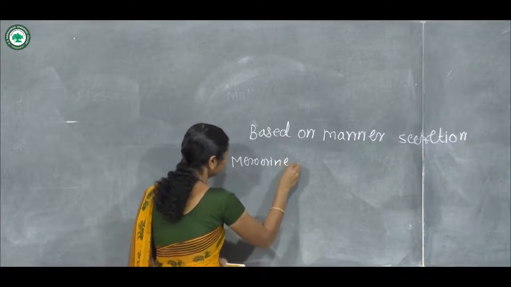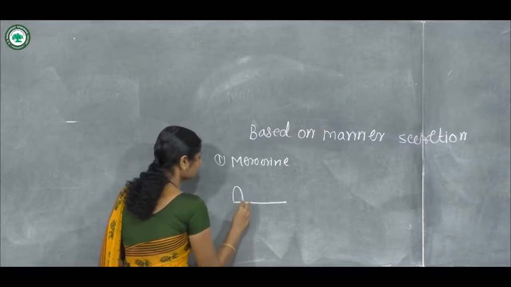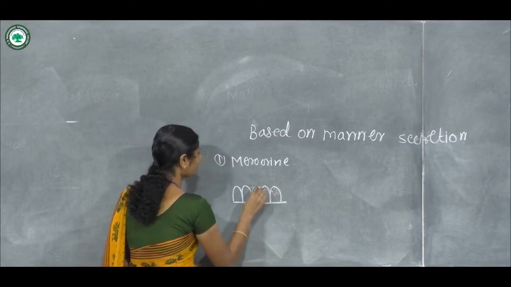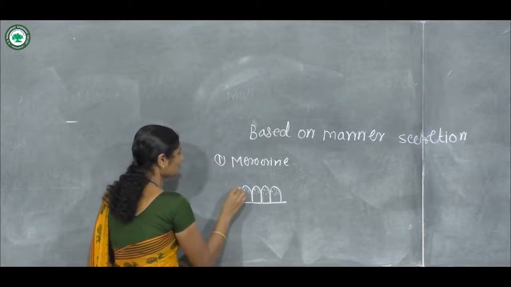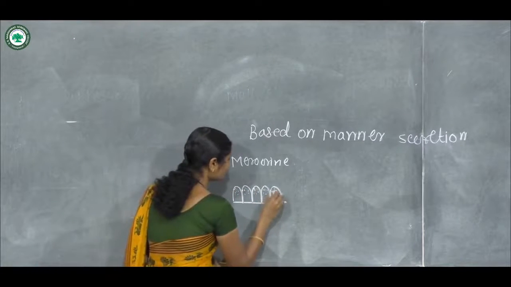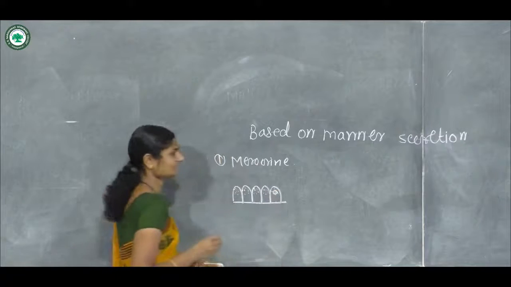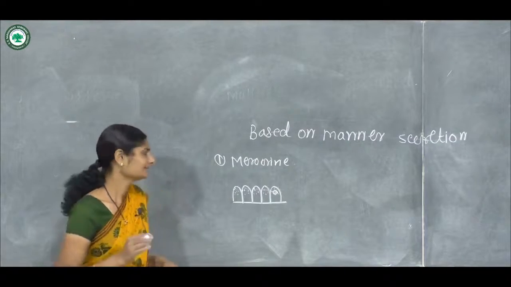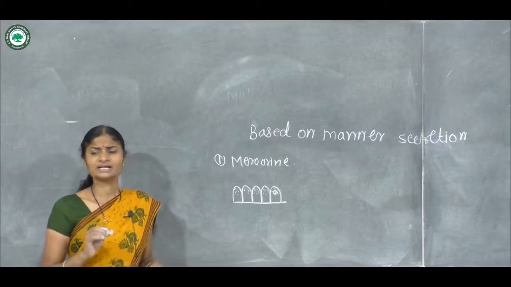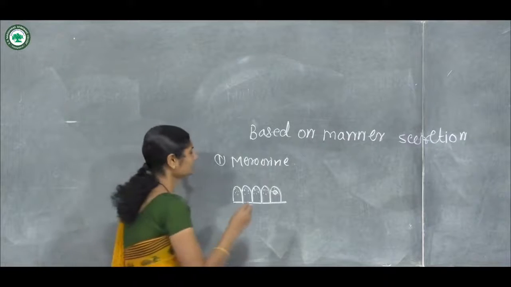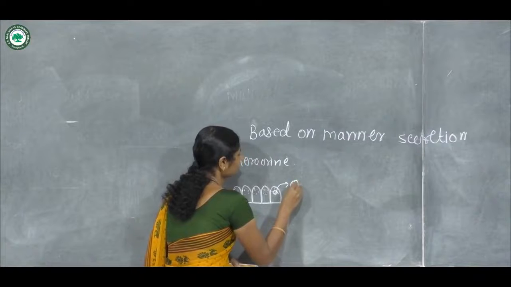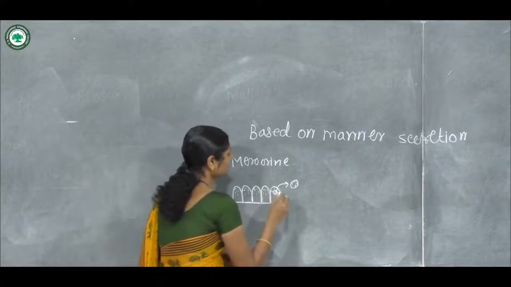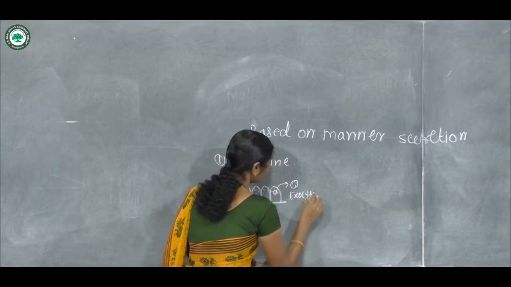In these merocrine cells, the secretion is accumulated towards the apical portion in the form of vesicles. These vesicles discharge the secretion by the process of exocytosis.